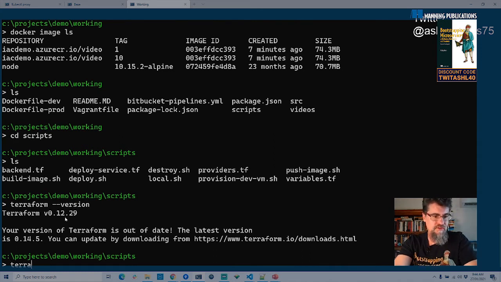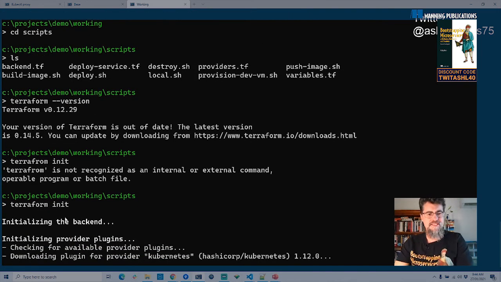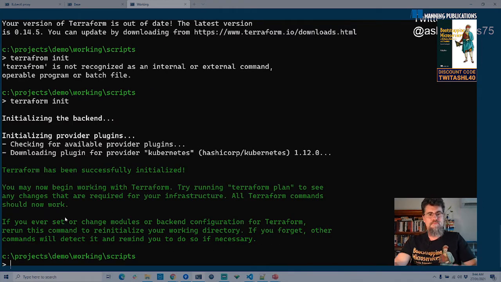And whenever you clone a fresh Terraform project and you want to run it locally, you've got to run terraform init. If I can spell it right. There we go. That's better. So this is downloading all the plugin providers that I need to use, like the Kubernetes provider. The reason that Terraform can work with any different type of cloud provider and also work with Kubernetes is because it's all driven by plugins. So there's plugins for any kind of thing you want to connect to and any kind of thing you want to configure. At least all the main ones anyway.